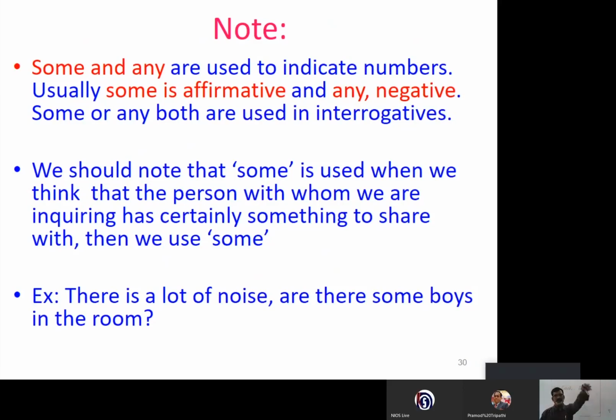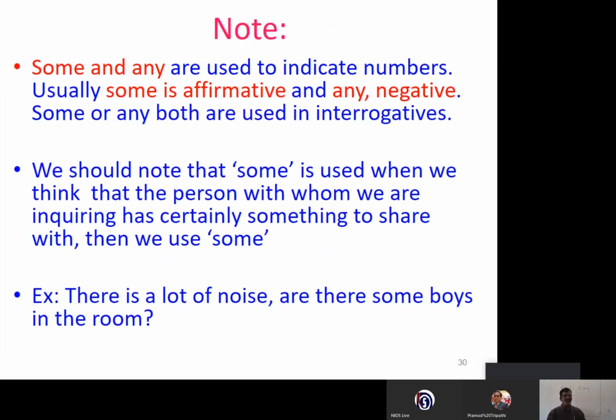See, a teacher is passing by in the corridor. He just wanted to make sure. So that's why he says, is there anybody in the classroom? But if the teacher has some doubt, is there someone in the classroom? Please come out of the classroom, let us lock it, he says. Okay. Did you understand here?